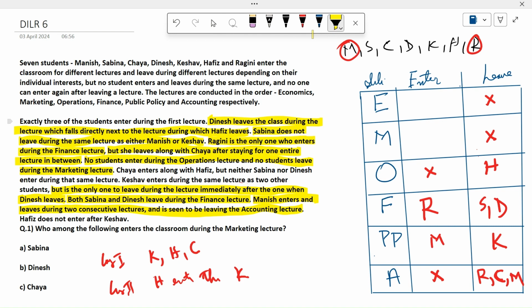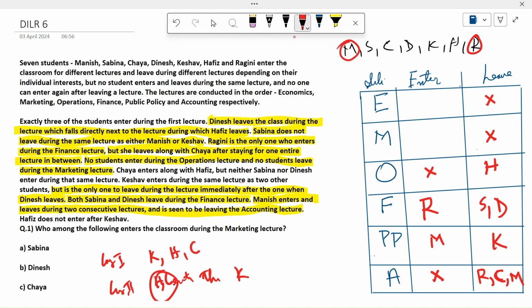So we need to look into the entry parts. Chaya enters along with Hafiz, but neither Sabina nor Dinesh enters during the same lecture. They should not enter in the same lecture. Okay. So in this case, H and C will always be together. So H and C will enter.